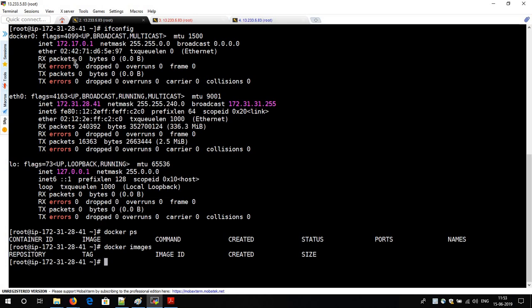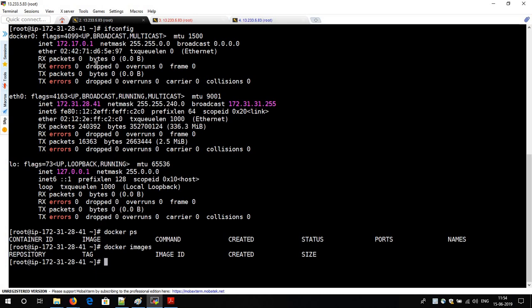But what I want to explain over here is that the first step is to pull or create your image in Docker. The second step is to run your Docker image, and then it will become your Docker container. The third thing is that whenever your Docker container is up, it will be assigned an IP.